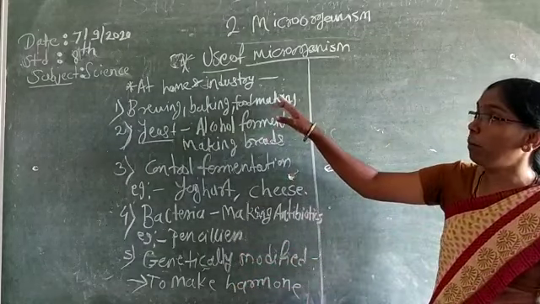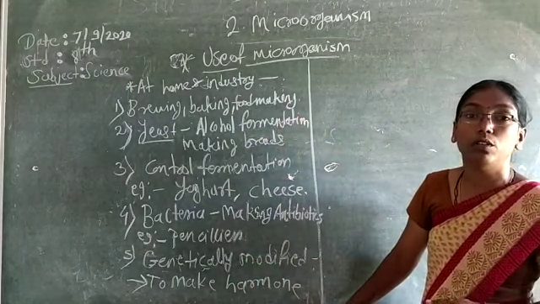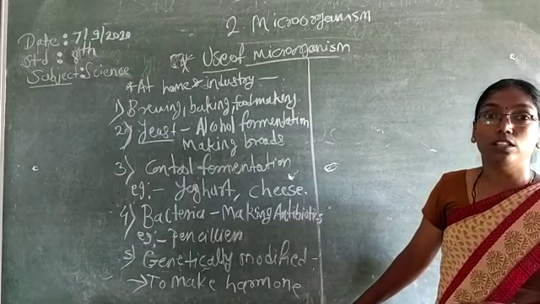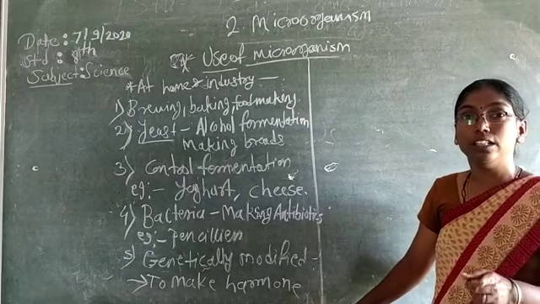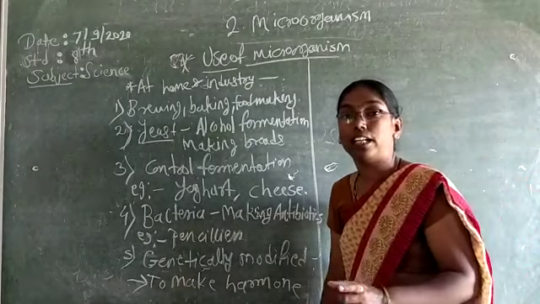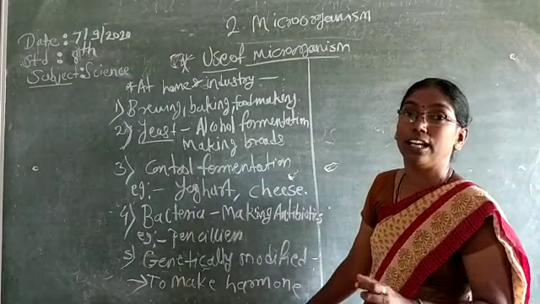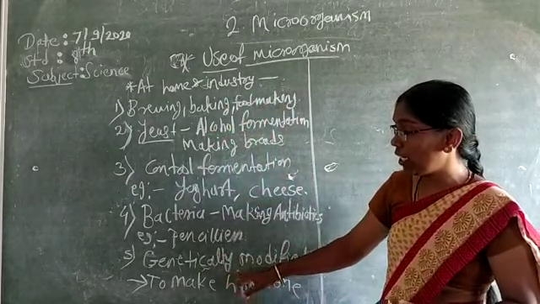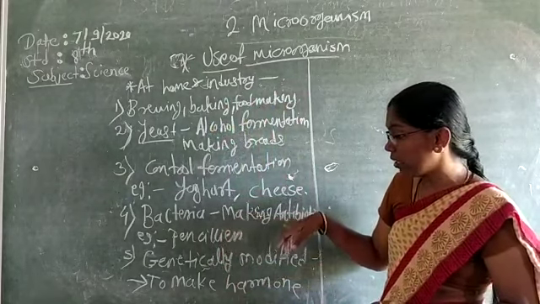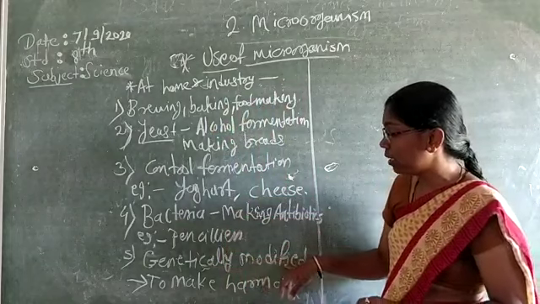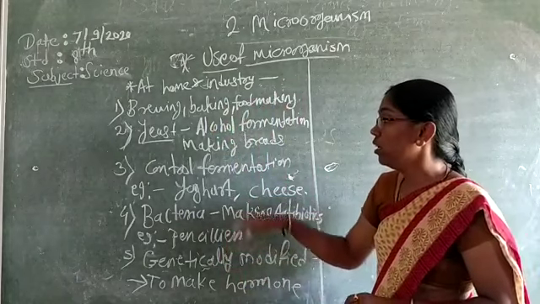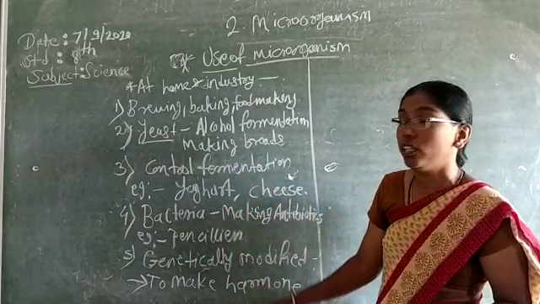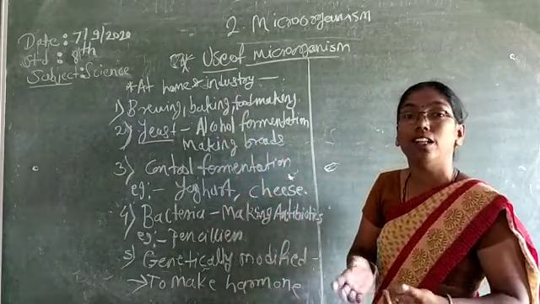At home and industry, minimum 5 points will be included. When you study these 5 points, you learn how bacteria or microbes can be used in home or in industry. In industry, bacteria make antibiotics, genetically modified hormones, control fermentation, yogurt and cheese. This type of bacteria is related to industry, and the remaining part is related to home.